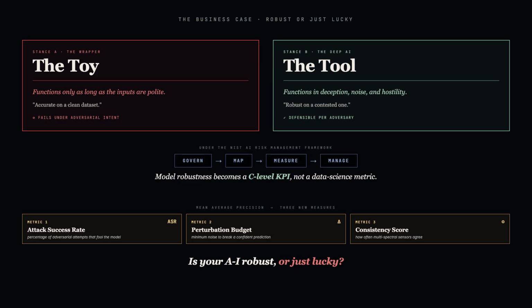The difference between a toy and a tool is robustness. Toys function only as long as the inputs are polite. Tools function in the face of deception, noise, and hostility. Under the NIST AI Risk Management Framework, model robustness becomes a C-level key performance indicator, not a data science metric. Mean average precision is replaced by three new measures: attack success rate, perturbation budget, and consistency score. The question is not whether the system is accurate. The question is whether it is robust or just lucky.